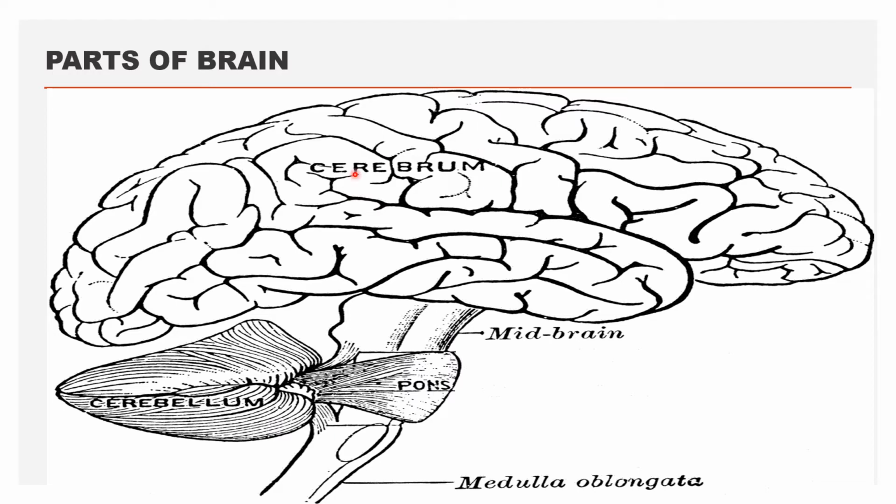Brain is made up of 5 parts. The first part of the brain is the cerebrum, which is the largest part of the brain. Second part is the midbrain. Third part is the pons. Fourth part is the medulla oblongata. The midbrain, pons and medulla oblongata combinedly are called the brainstem, and the fifth part is the cerebellum.